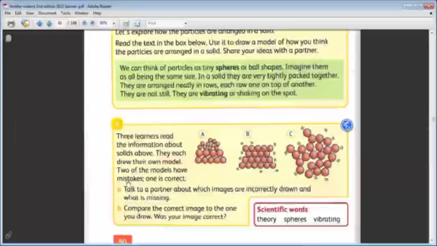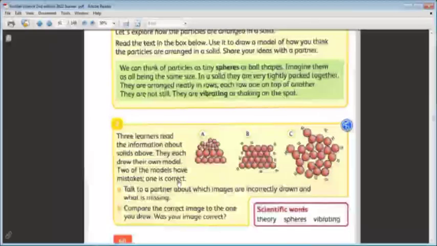Two of these models have mistakes and one is correct. Can you recognize the correct one and tell me which two models have mistakes?